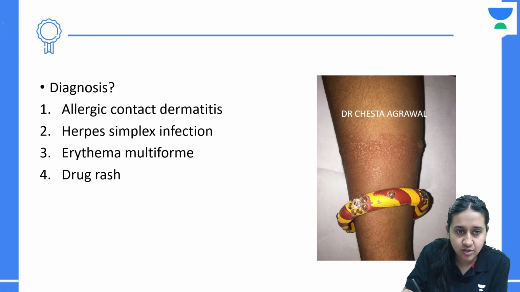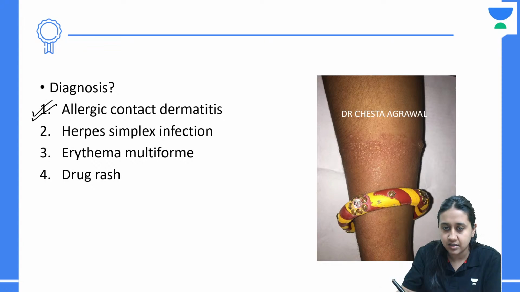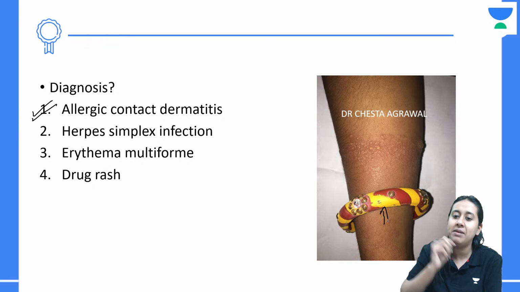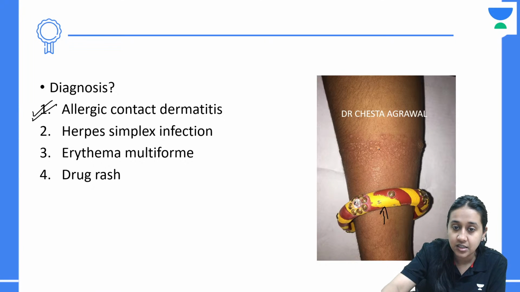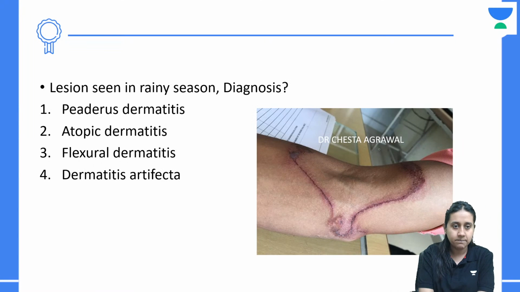Very nice. The correct answer to this question is allergic contact dermatitis to Bengal, which is clearly visible here. The only reason we have taken this Bengal in the image is to show that because of the contact, the patient develops a lot of vesicles with a lot of erythema associated.